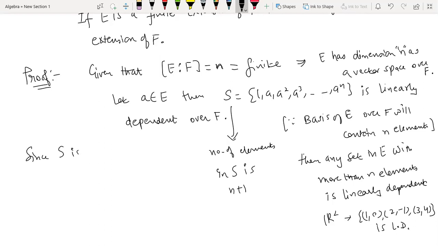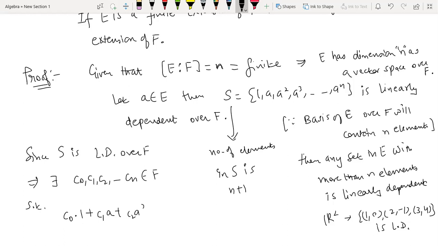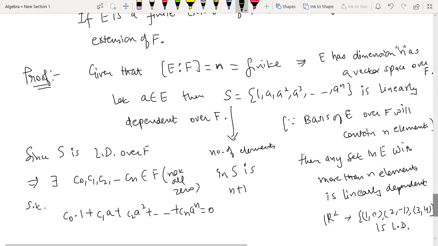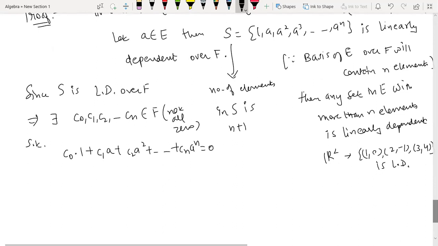Since the set is linearly dependent over F, it implies there exist c0, c1, c2, ..., cn belonging to F such that c0 into 1, plus c1 into a, plus c2 into a square, up to cn into a raised to power n is 0. This is the definition of being linearly dependent, that there will be some non-zero scalars, not all zero. They cannot be all zero, because if they're all zero, then the set is linearly independent. So there exist not all zero scalars so that this is happening.